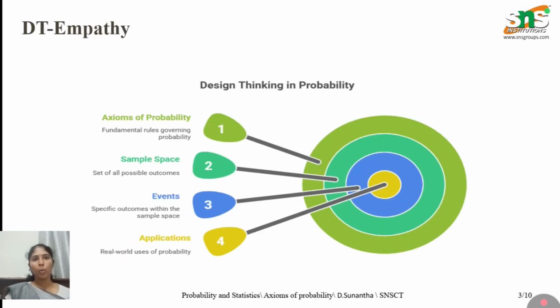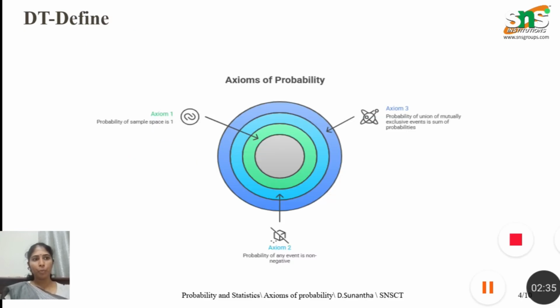Here this is the design thinking empathy part, in which the axioms of probability, the fundamental rules governing probability, come under axioms of probability. Next is a sample space, the set of all possible outcomes. Next, event is a specific outcome within the sample space. Next is an application. In this we are going to deal with where we can use this probability in real life. Next is the axioms of probability, in which we are having 3 axioms.